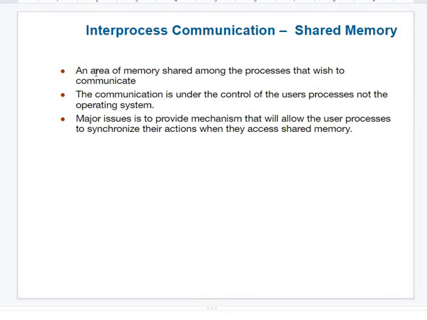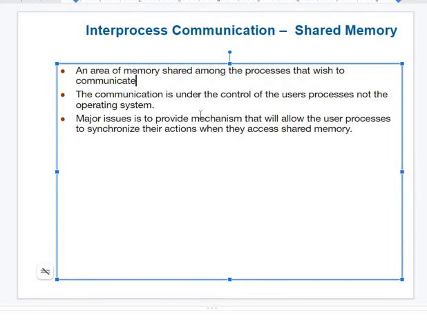As I said, there is an area of memory which is shared among processes. A process that wants to use a particular part of memory will apply a kind of lock, or it will first request. Another process has to wait for some amount of time. After some time, if the earlier process releases it, fine; if not, it will request again. If process A still doesn't release it, the operating system will take care of that and free it from process A, so that another process can utilize it and complete its work. That's called shared memory.